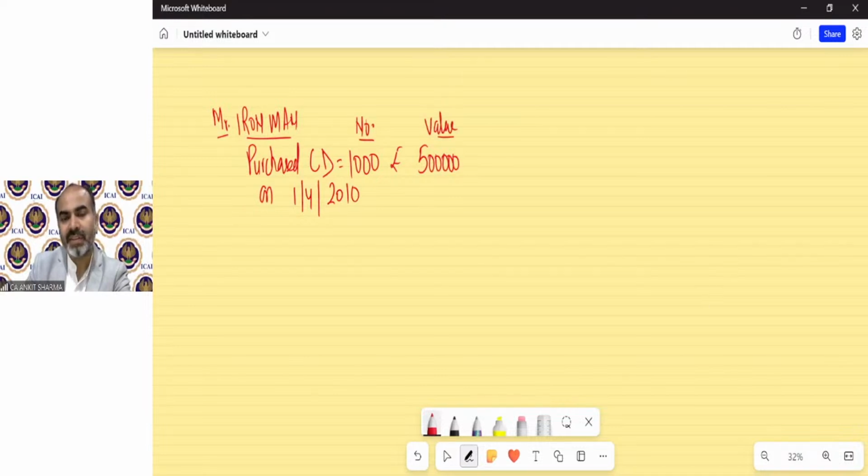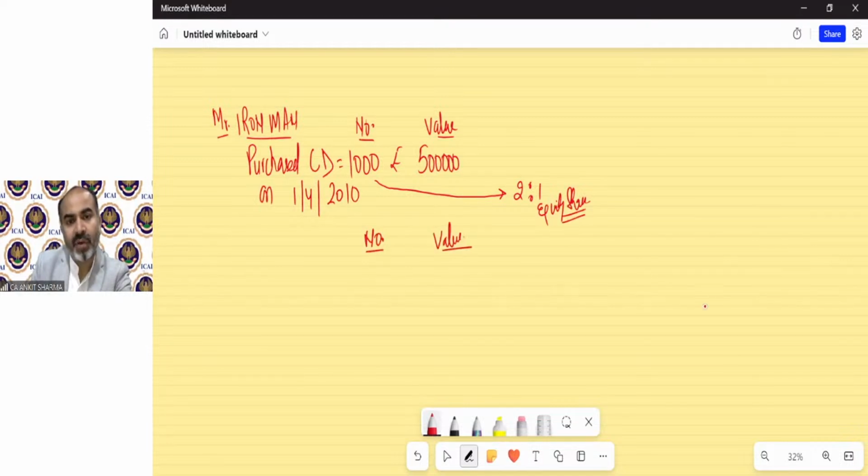Now, out of these convertible debentures, suppose he will convert in the ratio of 2:1. Against 2 convertible debentures, he will get 1 equity share. So that means number, value.